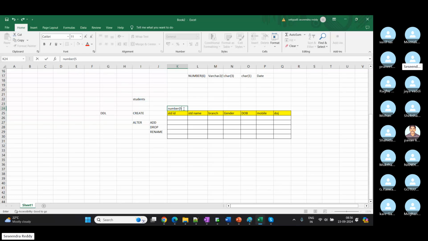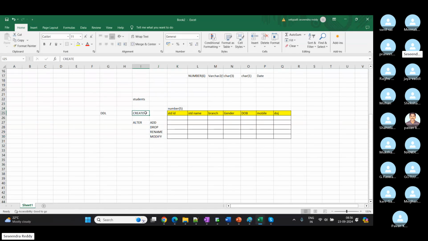So if we give number 5 here, and if we want to increase the size of that 5, we can use modify. Okay, first, create is used to create a table, and then alter is used to modify the table structure, meaning columns only: adding a new column, dropping an old column, renaming, I mean column name changes, and modifying data type or size both. So here we declared number, right? Initially, let's say later they introduced characters in student ID, so we can change the data type also from number to varchar. We will see all examples.